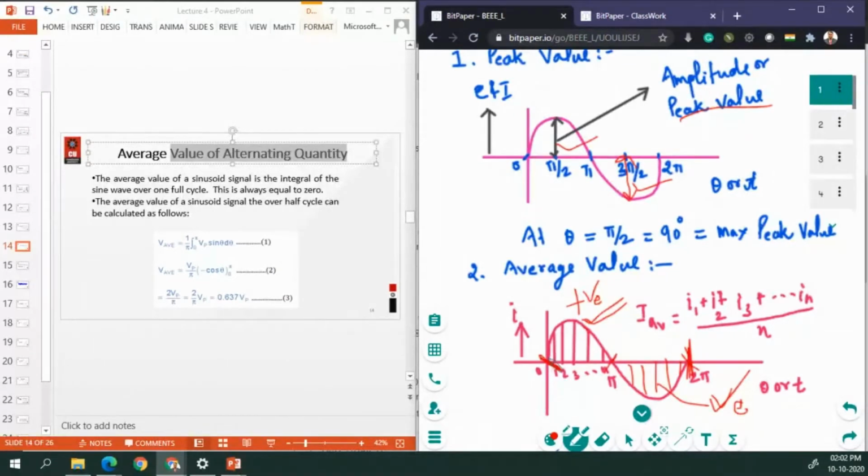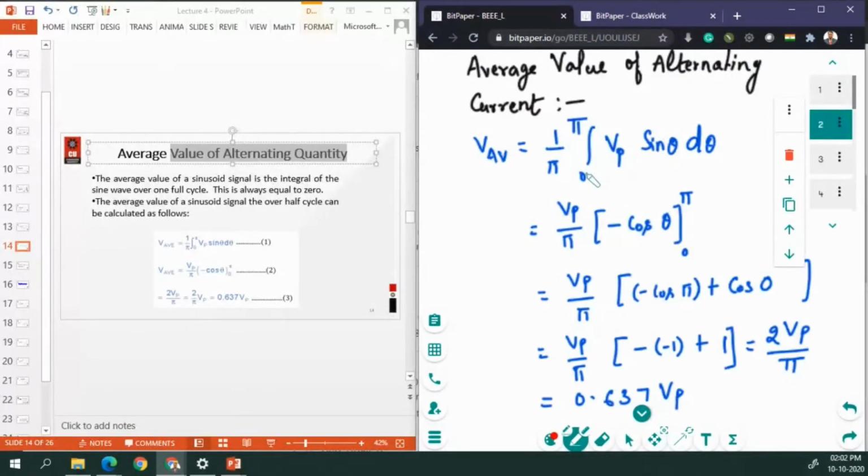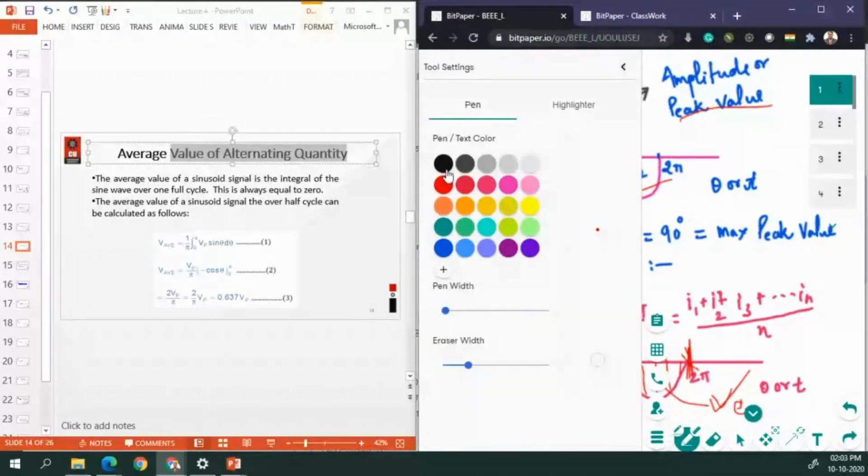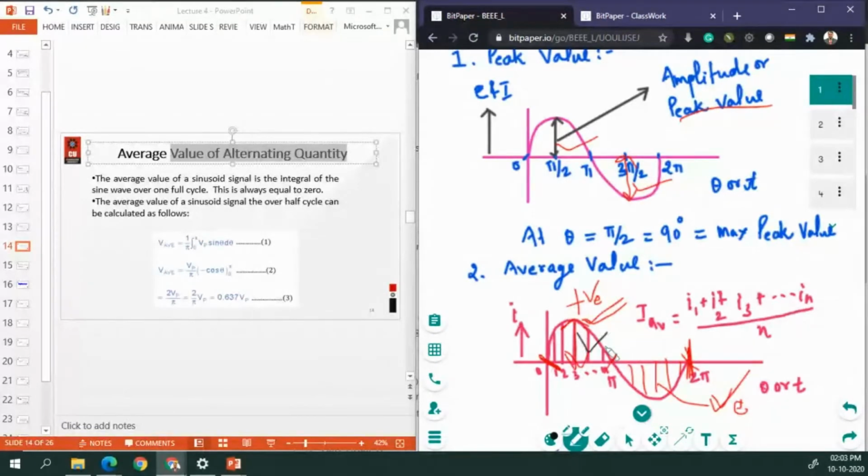We consider the first part, so we integrate from 0 to pi, and we take the maximum voltage. From this position to this position, we call this the peak voltage.